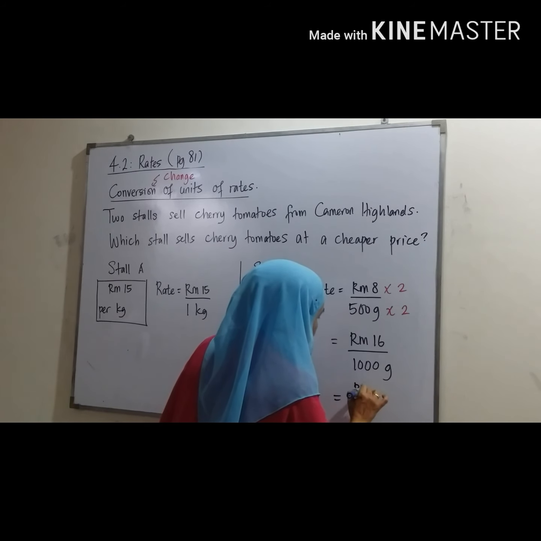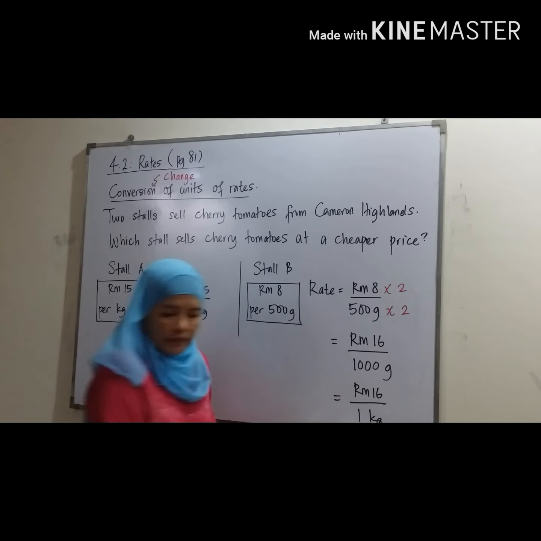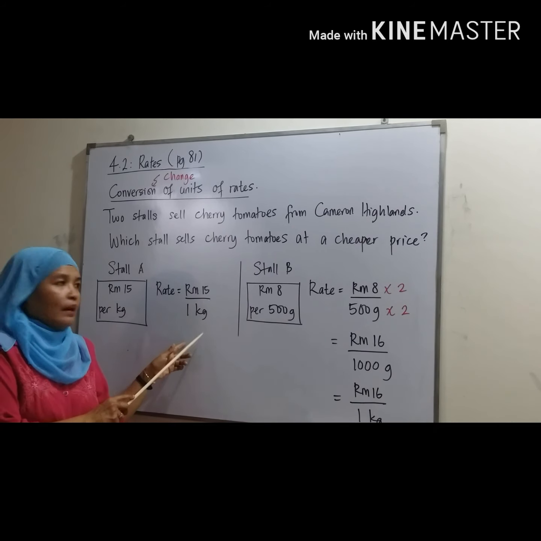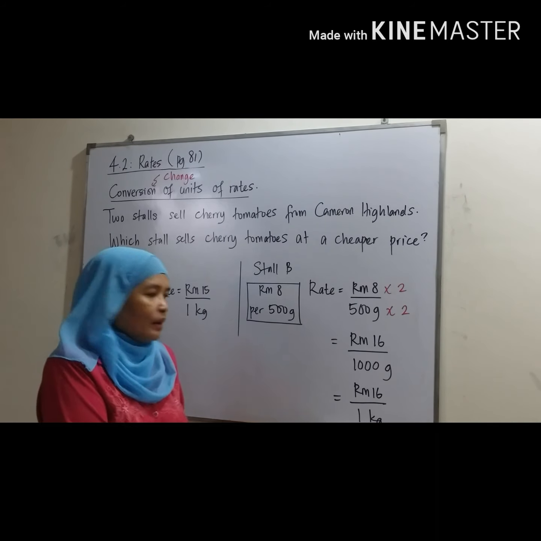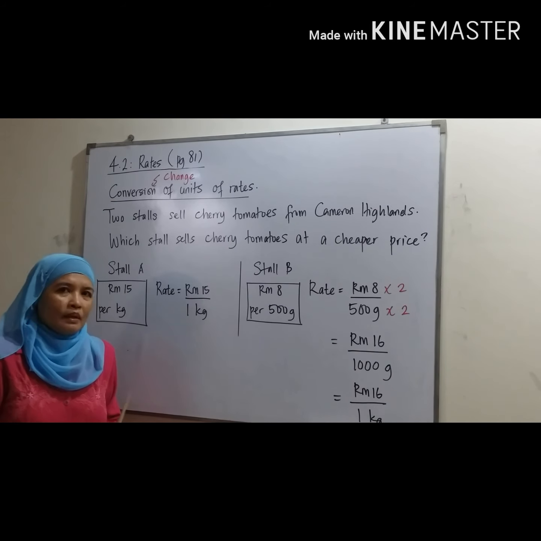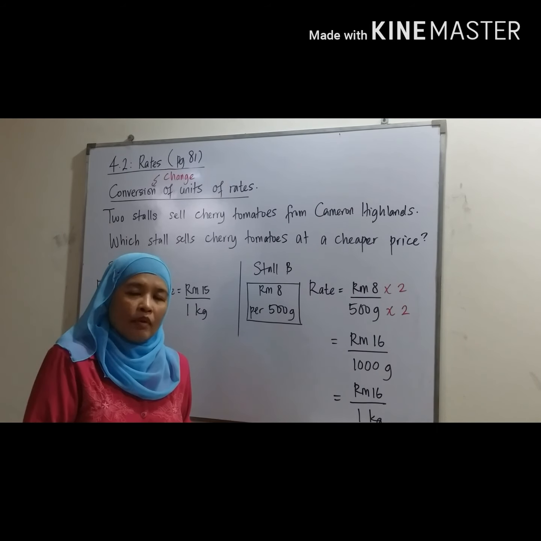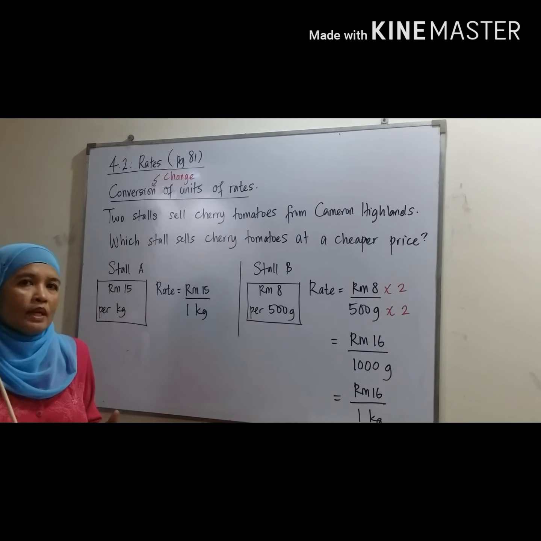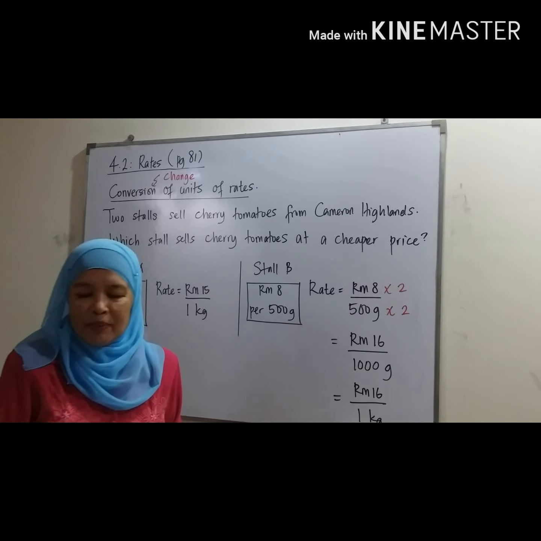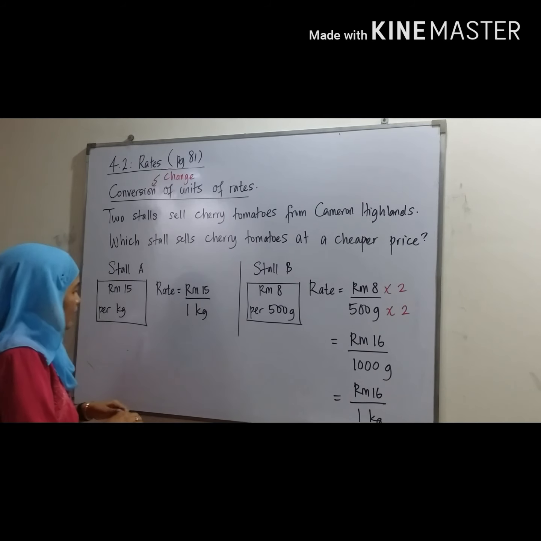So we can write RM16 per 1 kg. Now we can compare. For 1 kg here we pay RM15, and for 1 kg here we pay RM16. As a customer, which one do we choose, stall A or stall B? Of course, for the same quantity, if we pay less, it means cheaper. So if I am a customer, I will choose stall A.